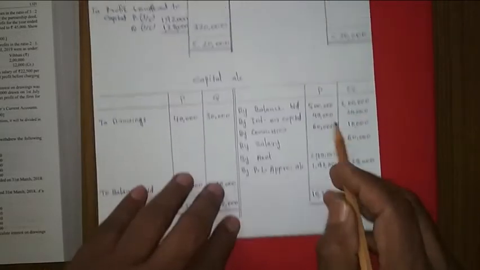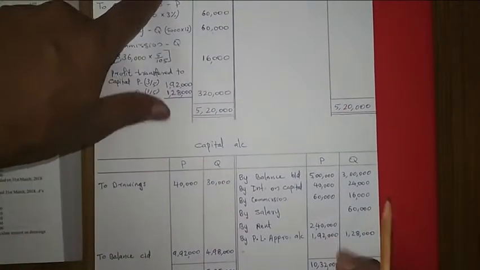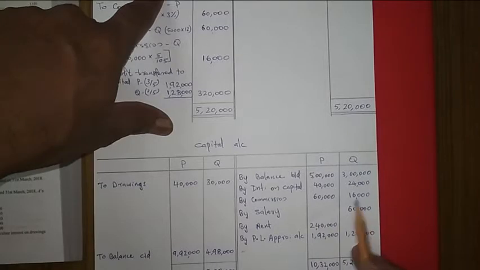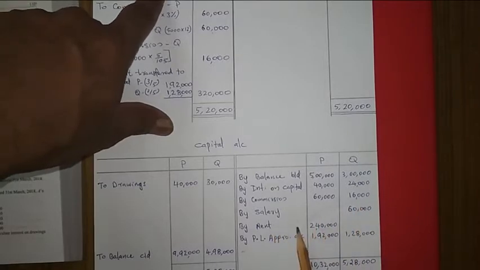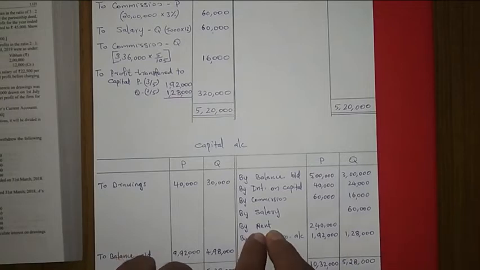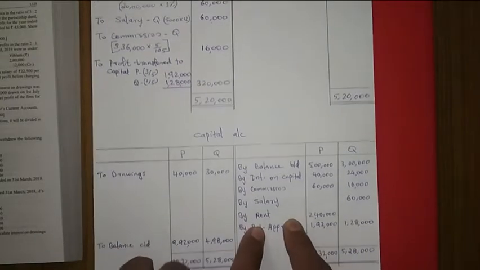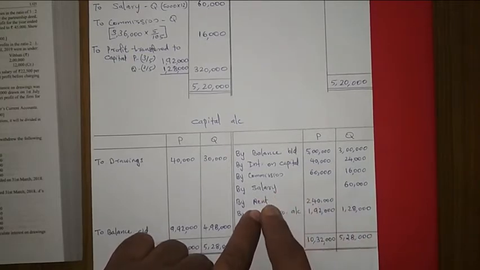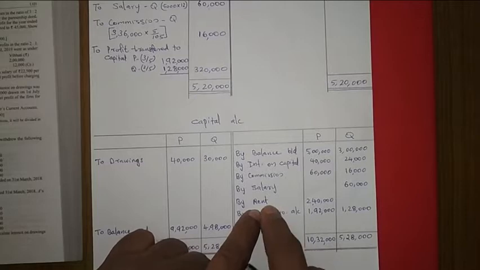Interest on capital we get from the appropriation account. Commission of P and Q we took, salary also we took, and rent comes on the credit side of the capital account because this rent is not yet paid. That is why you add it to the capital. But the interest on loan we will not take here.